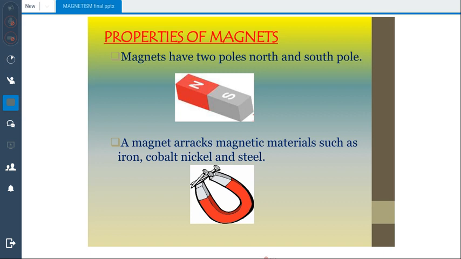What are magnets? Magnets have two poles. You have already seen magnets many times in your home or at your school, and you know that magnets have two poles, south pole and north pole. This is already taught in 7th class and 6th class, and this is a must-have prior knowledge about magnets. What does a magnet do? A magnet basically attracts magnetic materials such as nickel, cobalt, and steel.